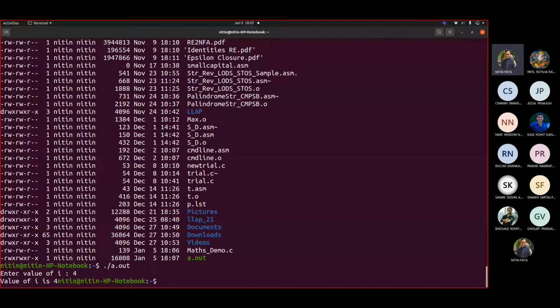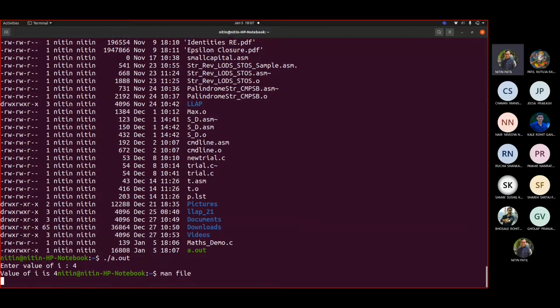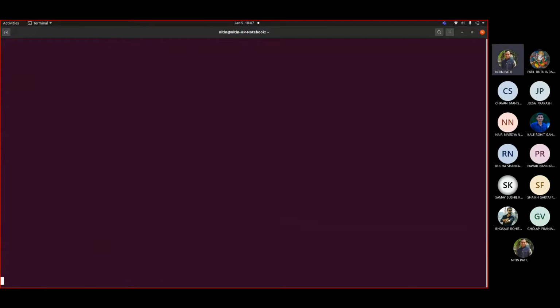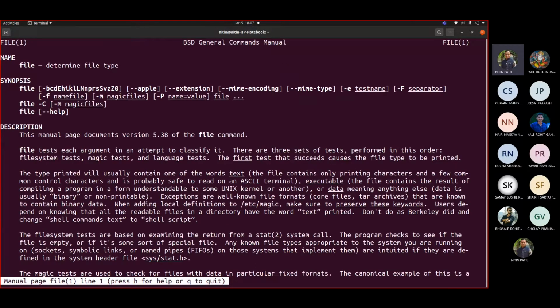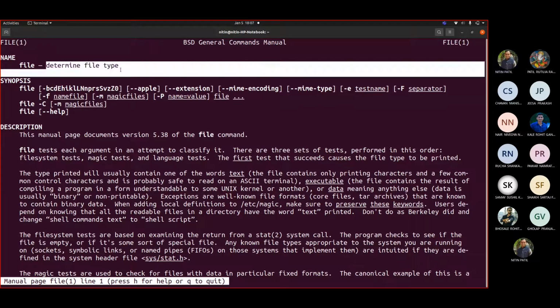Now it looks very simple, correct? So what is the value that we gave? It printed the value. But what is happening at that end? Okay, let us try to see that. So if I want to see what files got generated, we use the file command. So what does the file command do? Man file. This file command tells you the type of the file, correct?